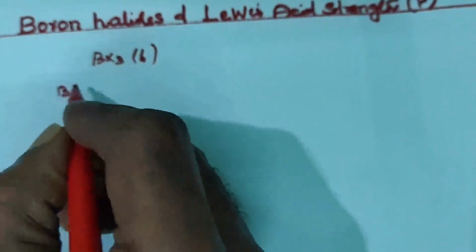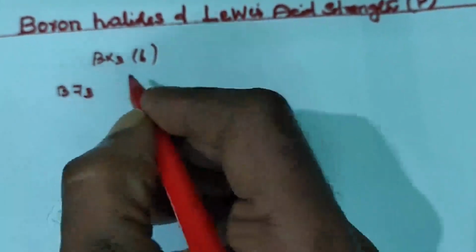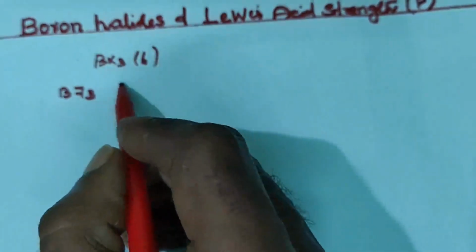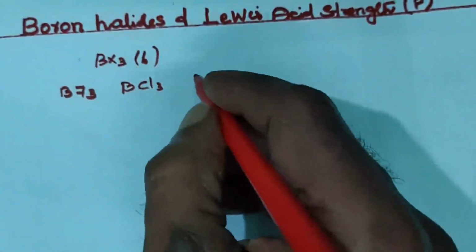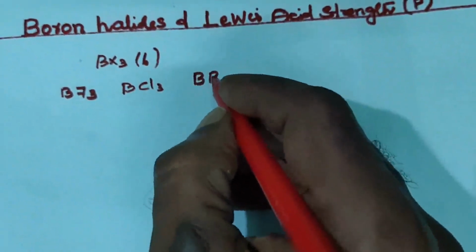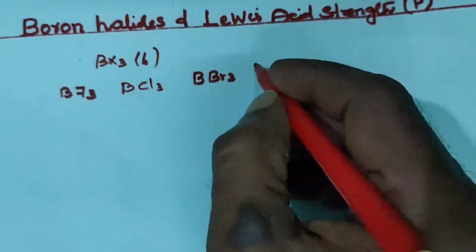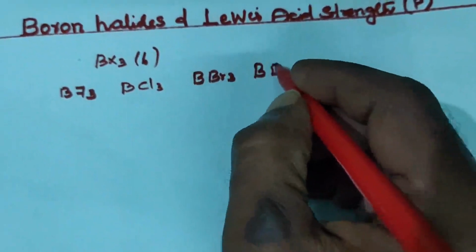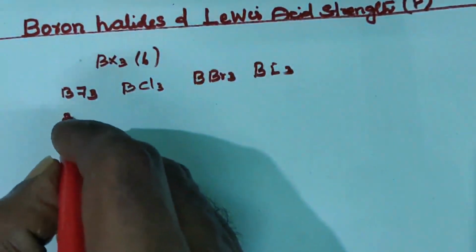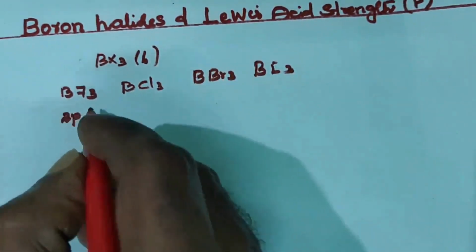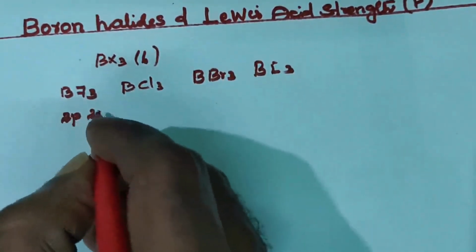Boron halides, that is BF3, BCl3, BBr3, BI3. Here there is 2p overlap, that is the 2p orbital of boron and the 2p orbital of fluorine.